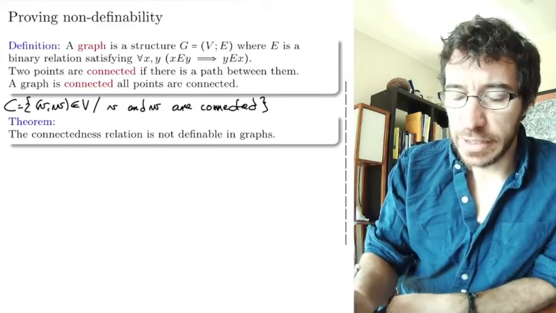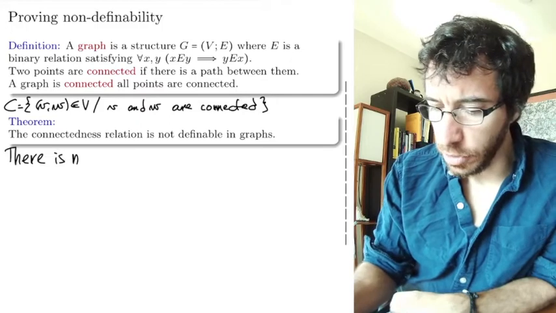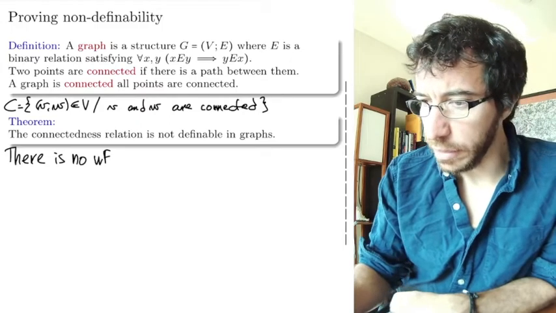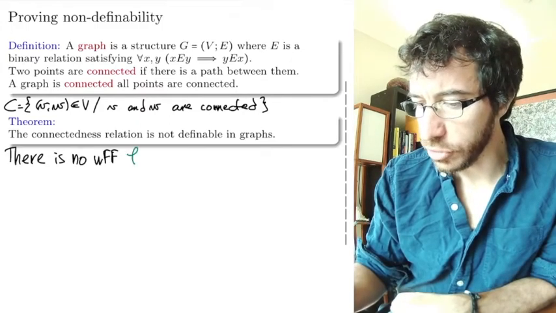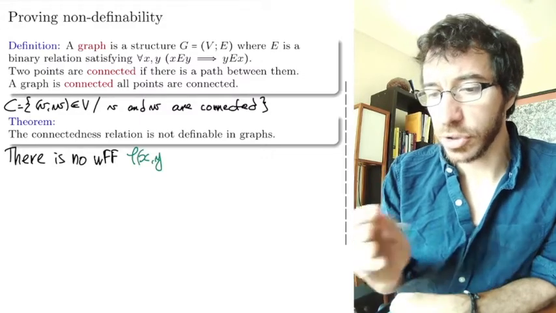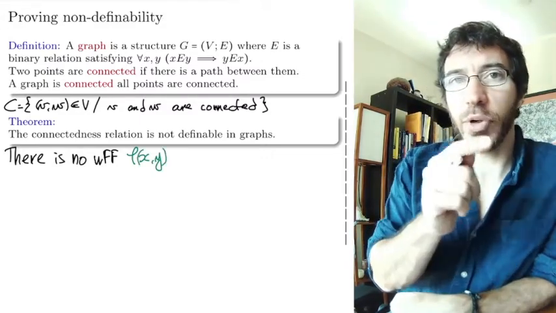So what we're saying is there is no well-formed formula phi with two free variables, x and y, because connectedness is between one point and another.